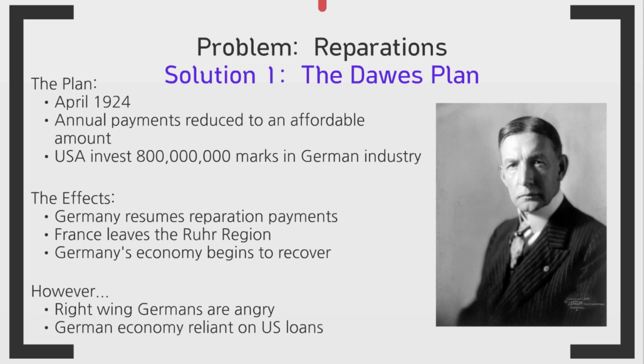Furthermore, the plan made the German economy dependent upon U.S. loans. So, if anything happened to the USA or to the U.S.'s economy, and hint, hint, it will in 1929, Germany would be in big trouble.